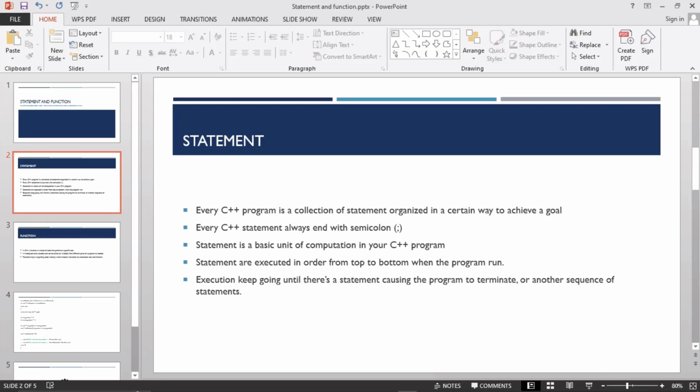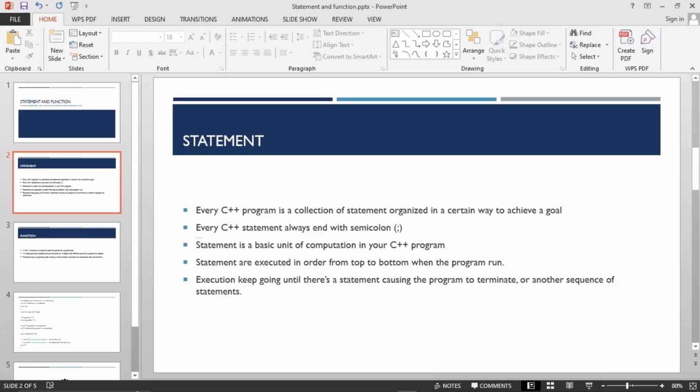One line is a statement, the other line is a statement, organized in a certain way to achieve a goal, for you or for the developer. Maybe you write code just to open a door. Every line is written to open that door. We will get to know more of that.